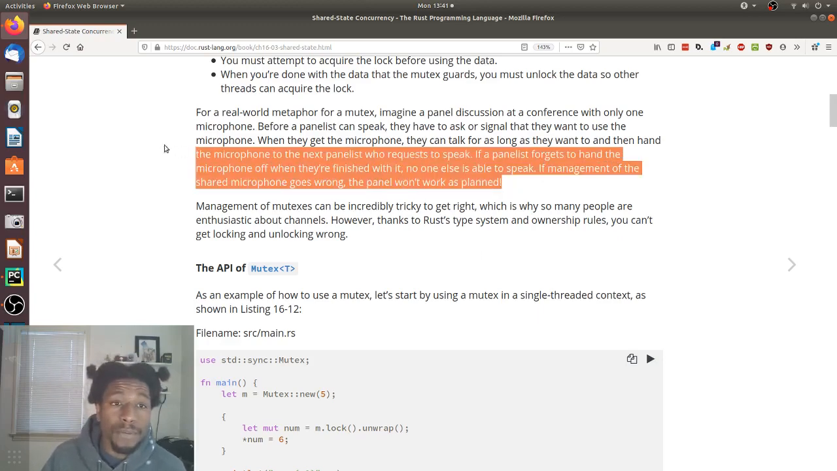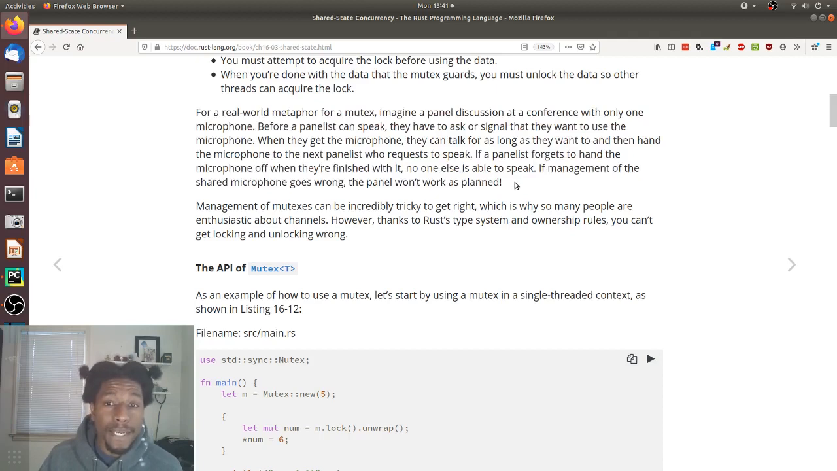That's a really good metaphor. Yeah. So they described it as having a panel of people and only one microphone. And it's assumed that you can only speak when you have the microphone. So one person's speaking, they have the lock. And then when they're done, they could pass it off to somebody else so they have the opportunity to speak. But only one person speaking at a time. Good job.